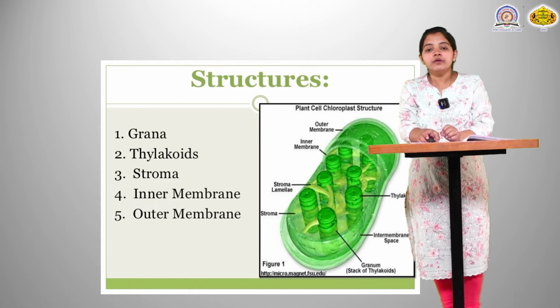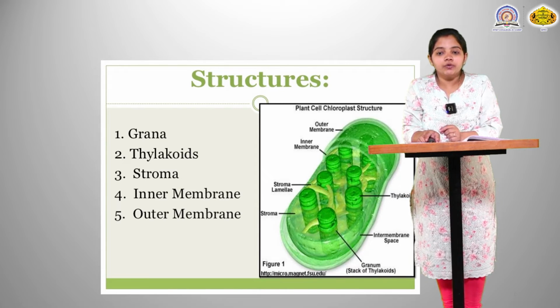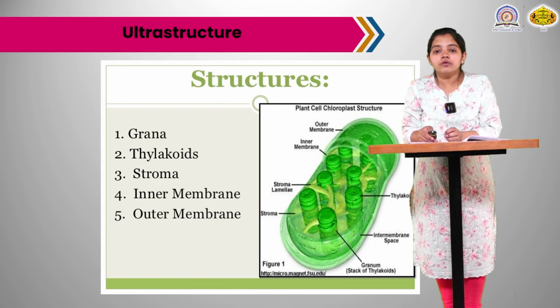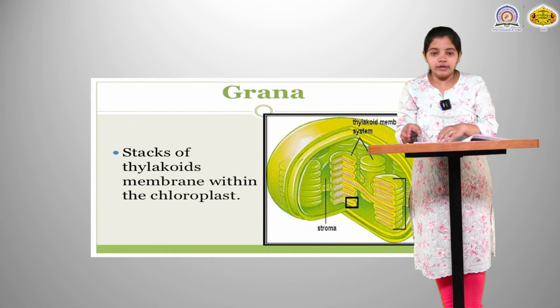Next we see the structure of chloroplast. In the PPT you can see the entire structure of chloroplast. The first is grana, then thylakoid, stroma, inner membrane and outer membrane. Why are there an inner membrane and an outer membrane? Because they are semi-autonomous structures and have double-membrane organelles. First we see what exactly grana is.